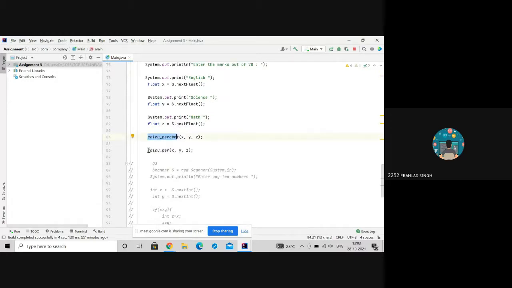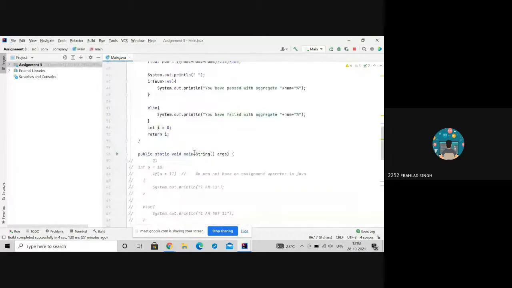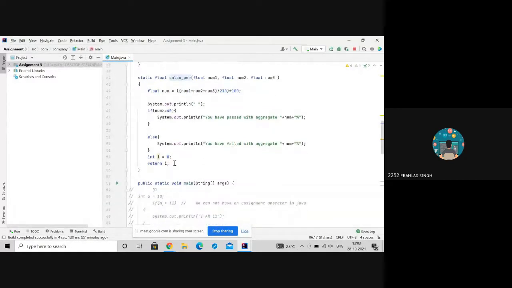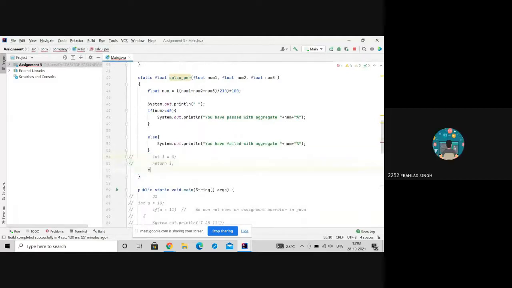I'll show calculate percent so that you get an idea. My doubt is, when I comment this out and write here return 0, it shows an error.